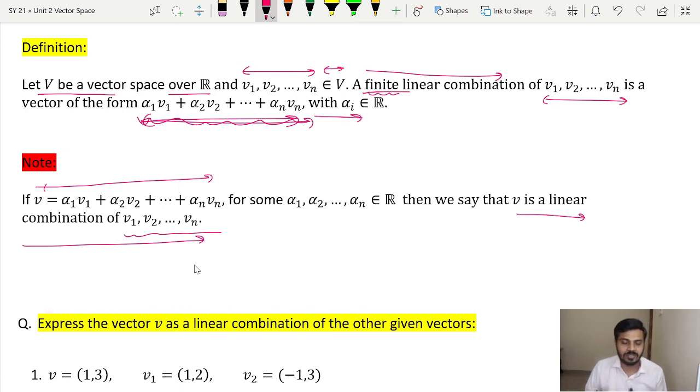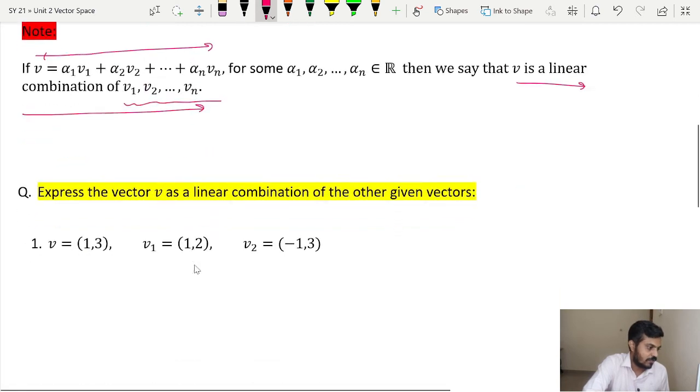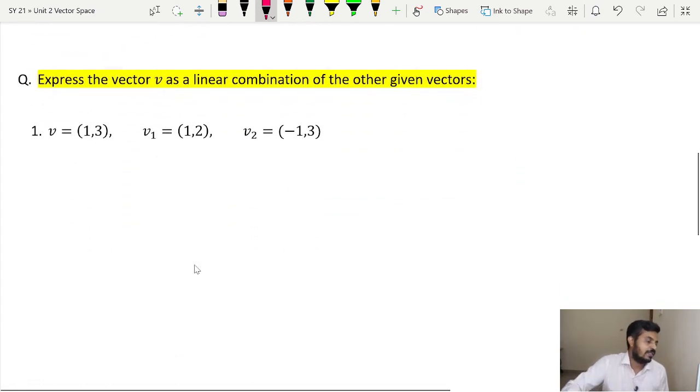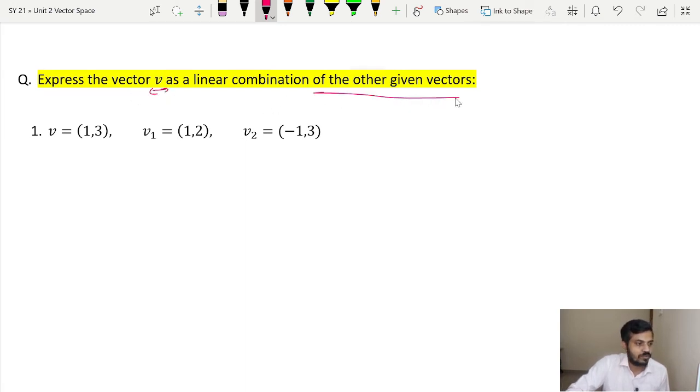Now let us go for certain examples so that the idea will be more clear. So in the first example, what is the question? The question is, express the vector V as a linear combination of other given vectors. You can see naturally over here our vector space is nothing but R2, which can be easily understood by mere observation.